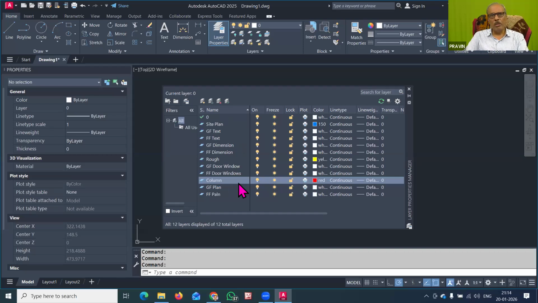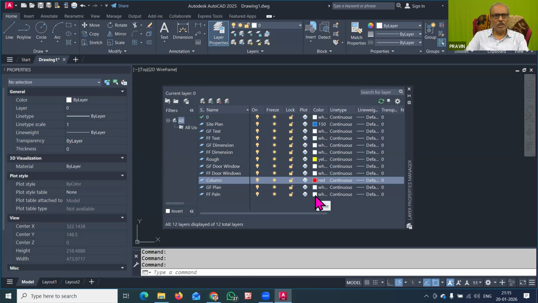Then for the text, you always have to keep it white. So the text color will be white only, for the ground floor text and first floor text, because in the printing this text should appear very clearly in the drawing. Then for the ground floor plan and first floor plan also, you can use some colors, but you can keep these white too, because the plan is a very important part.